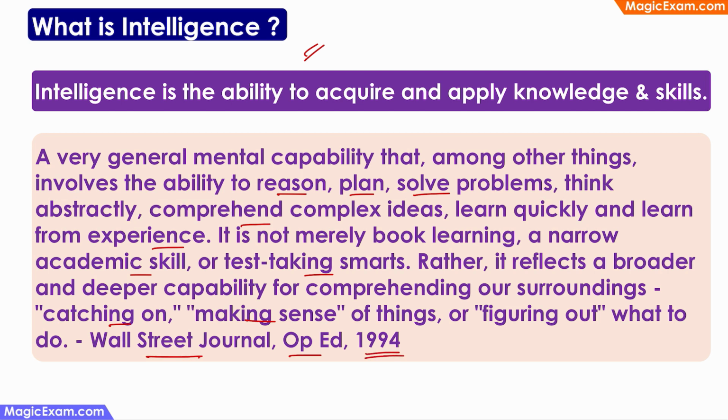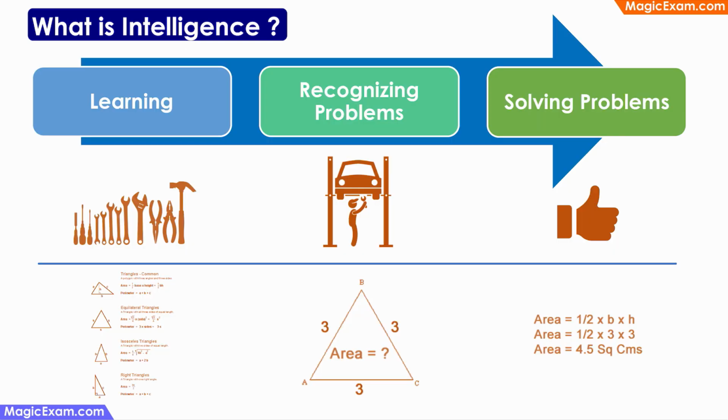But if you look at a simpler definition, intelligence is nothing but the ability to acquire and apply knowledge and skills. So this acquisition of knowledge can be in any field, and this application of the knowledge and skills can also be in any field. Therefore, intelligence is very generic in nature. As we saw in the previous slide, intelligence is the ability to acquire some knowledge and skills and then apply them, and it can be in any field.